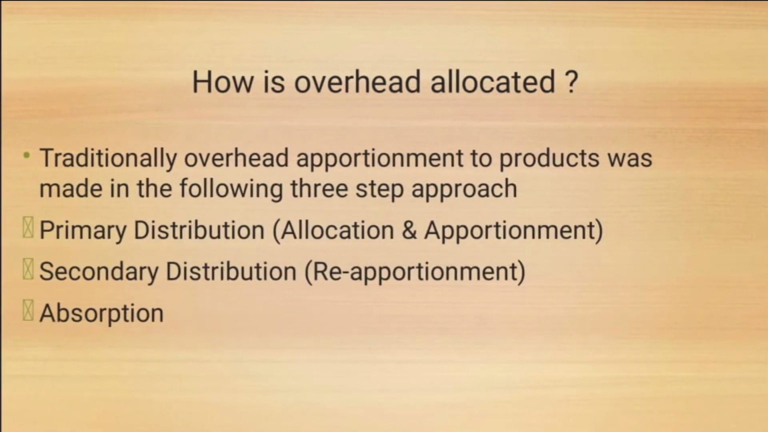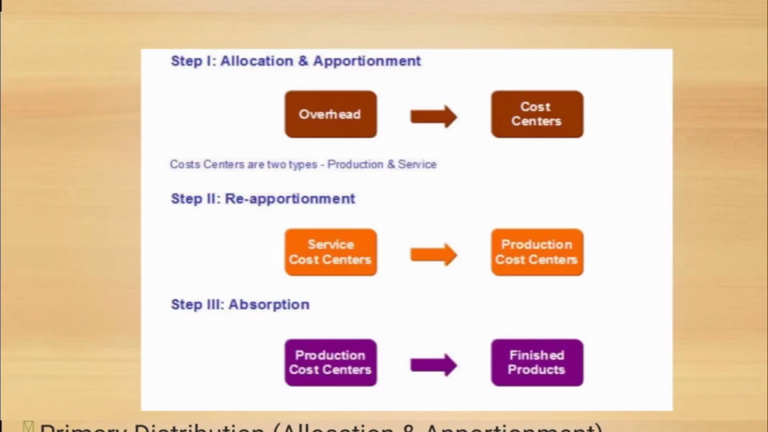How is overhead allocated? Traditionally, overhead apportionment to products was made in the following three-step approach. First, primary distribution. Second, secondary distribution. Third, absorption.